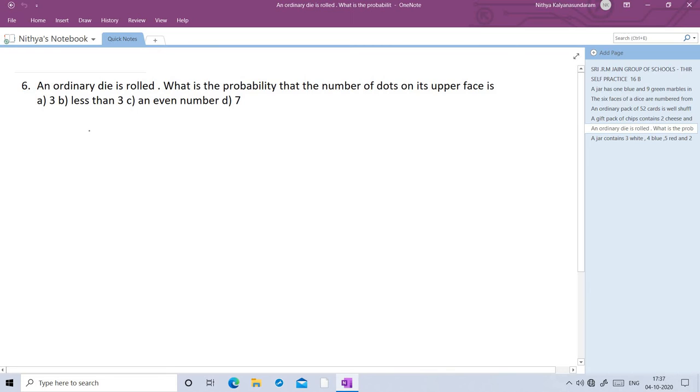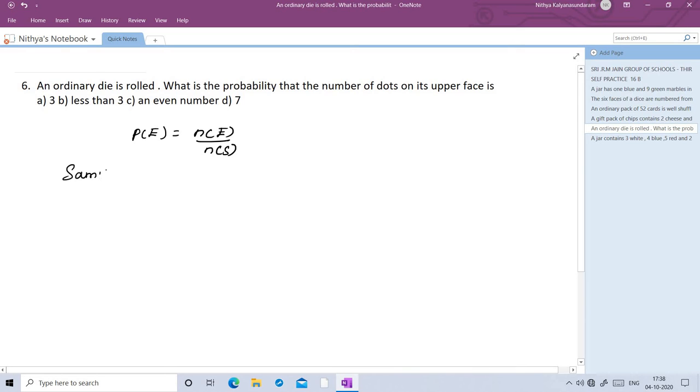Next question, an ordinary die is rolled. What is the probability that the number of dots on its upper face is: first question, 3; second question, less than 3; third question, an even number; fourth question, 7. So we know the die has 6 faces. So the numbers will be 1, 2, 3, 4, 5, 6. So our n of S is 6. So probability of E, P of E, is equal to n of E by n of S.